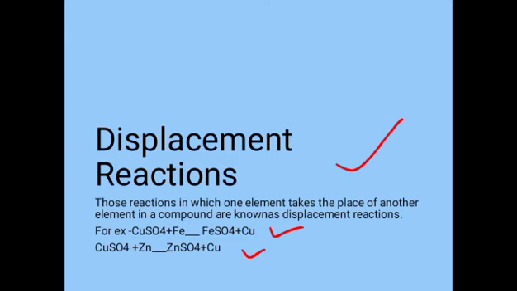And in the second example, when a strip of zinc metal is placed in copper sulfate solution, then zinc sulfate solution and copper are obtained. In this reaction, zinc displaces copper from the copper sulfate compound, and this is because zinc is more reactive than copper.